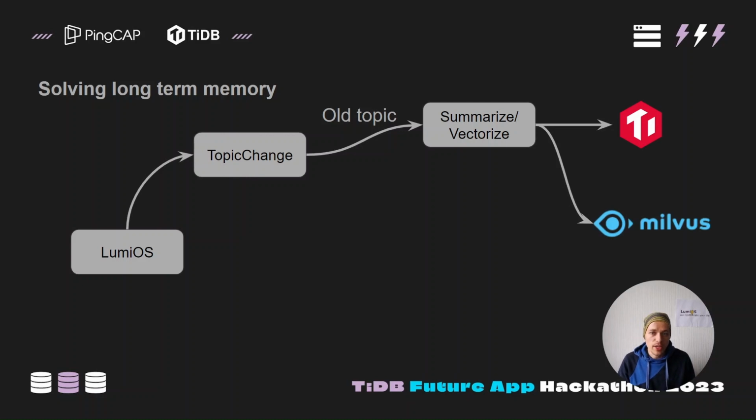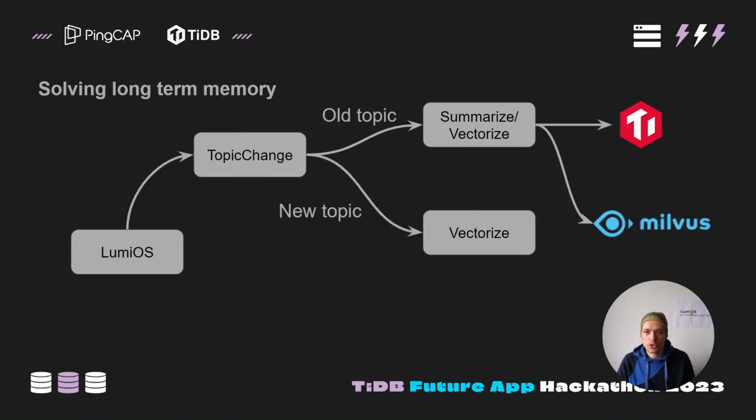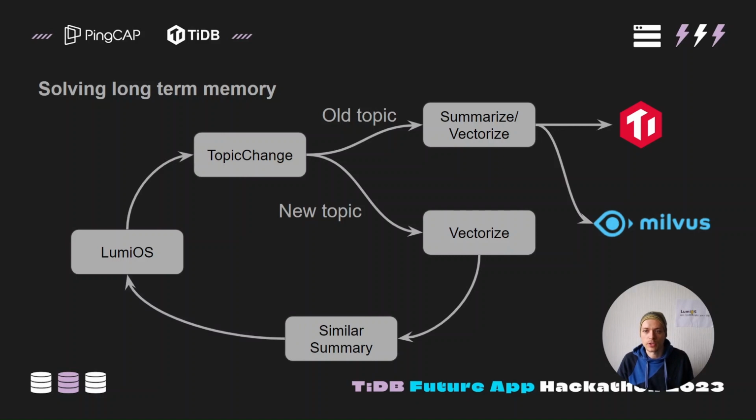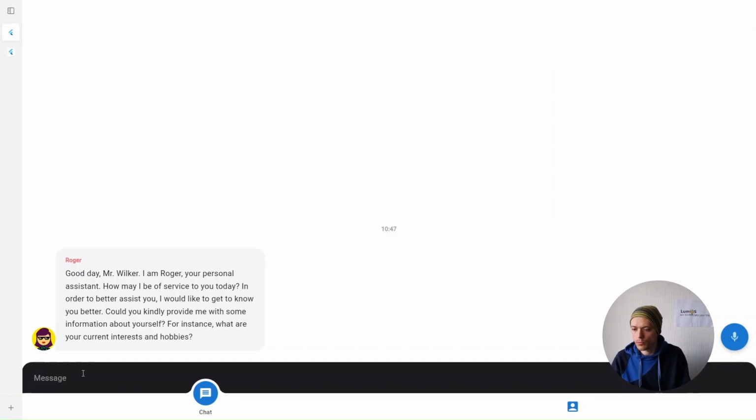For the new topic, it creates another embeddings vector, which searches the vector database for similar topics. Once the similar topic is found, it is retrieved from TiDB and used in the end as a context for the conversation. This, in a nutshell, is how the memory of LumiOS works. TiDB's scalability plays a key role in handling the vast amount of data that a perfect memory requires.